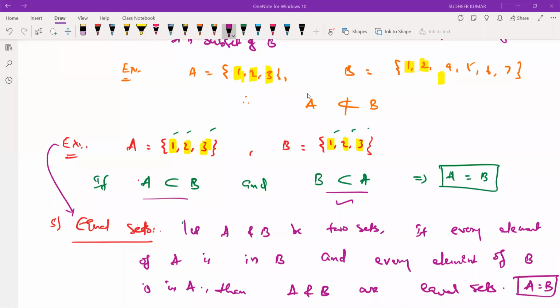Sir, what if the two elements are unequal, but the sum of those elements are equal? I did not get it. Can you repeat? Sir, if the sum of both is equal, does it mean it is an equal set?